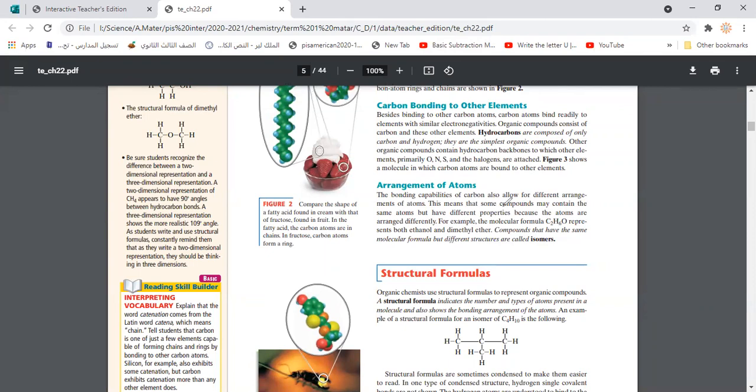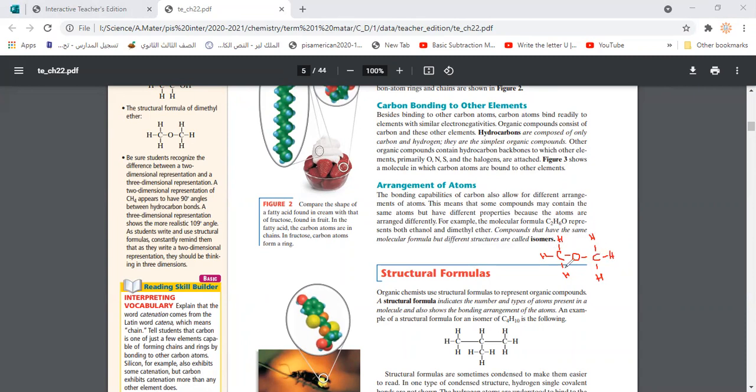So for example, these two carbons could be like this: CH3, that means a carbon bonded to 3 hydrogens, then an oxygen atom in the center and another carbon with 3 hydrogens. If we check, there are 2 carbons, 6 hydrogens, and 1 oxygen. Is it right, guys? Yes.